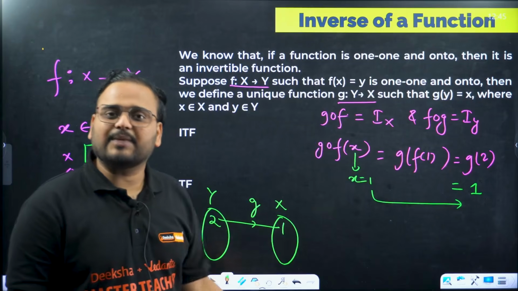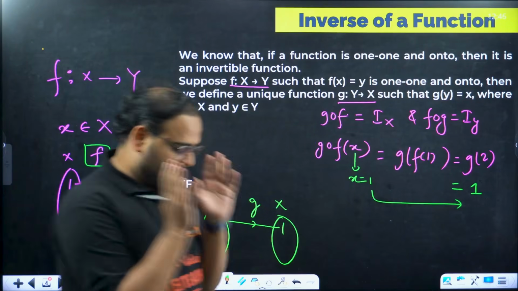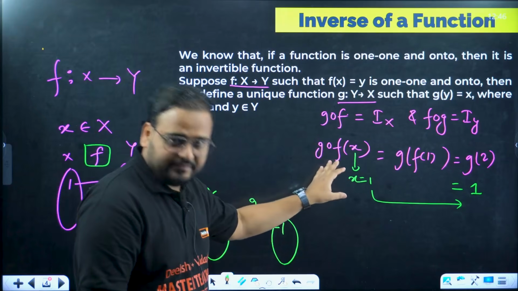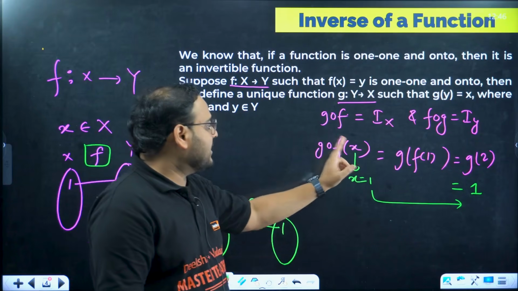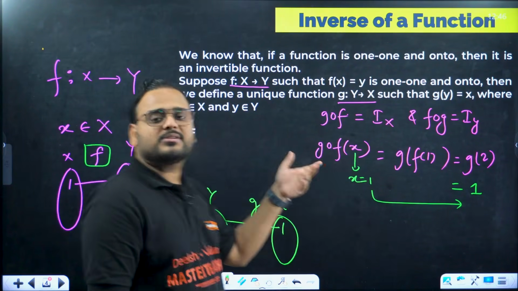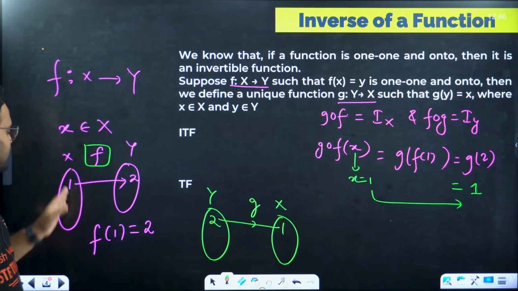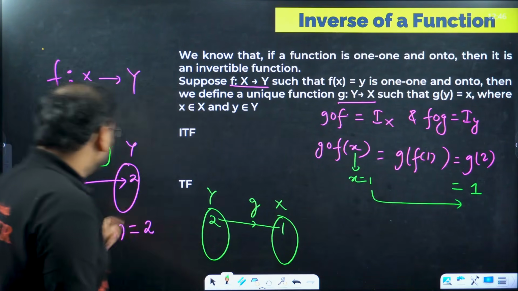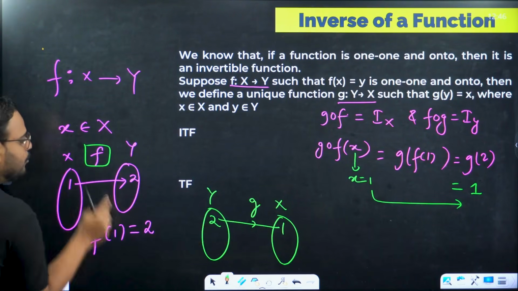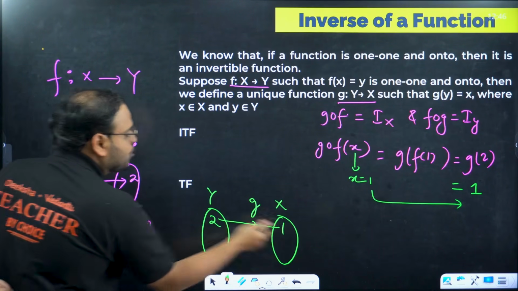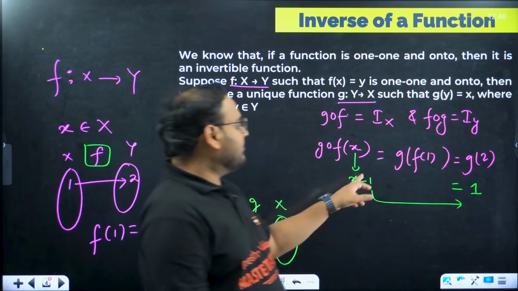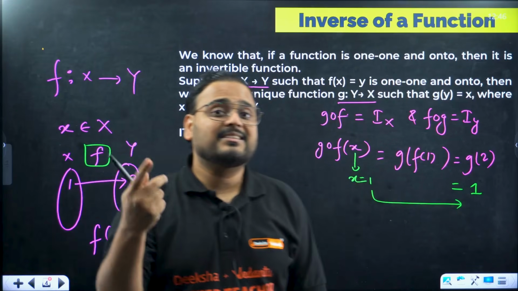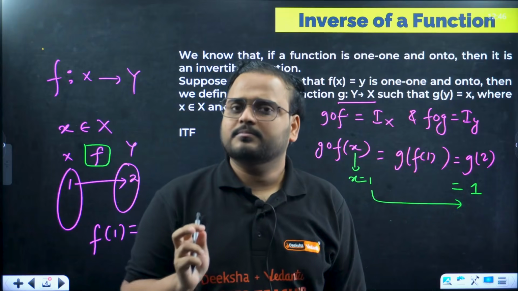What does it mean? What type of function is this? Take a few seconds to understand this. In gof, you started by taking x as 1. Why 1? Because x is from the domain of f. So I have taken the element over here, and it is mapped like that. So started with function f, 1 to 2, and in g it becomes 2 to 1. So in gof, we started with 1 and got back the result also as 1. What is this called? This is called the identity function.